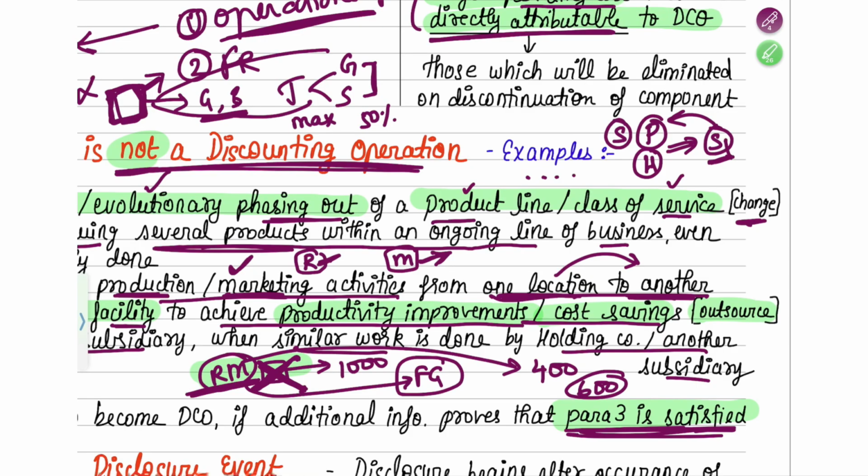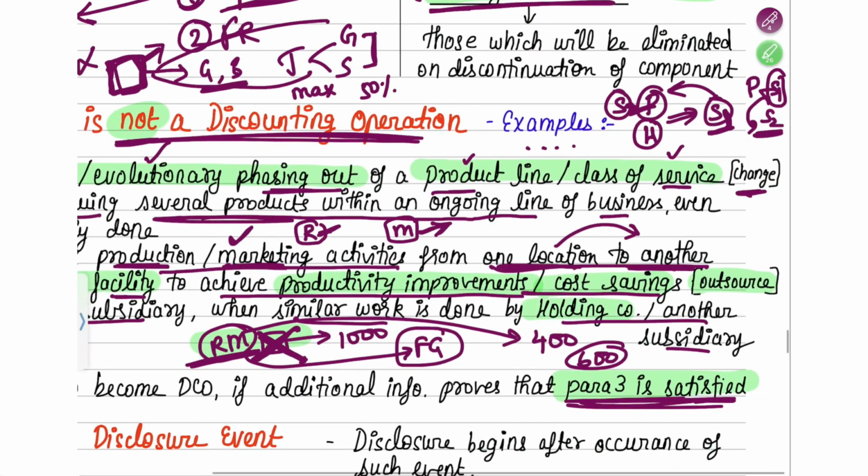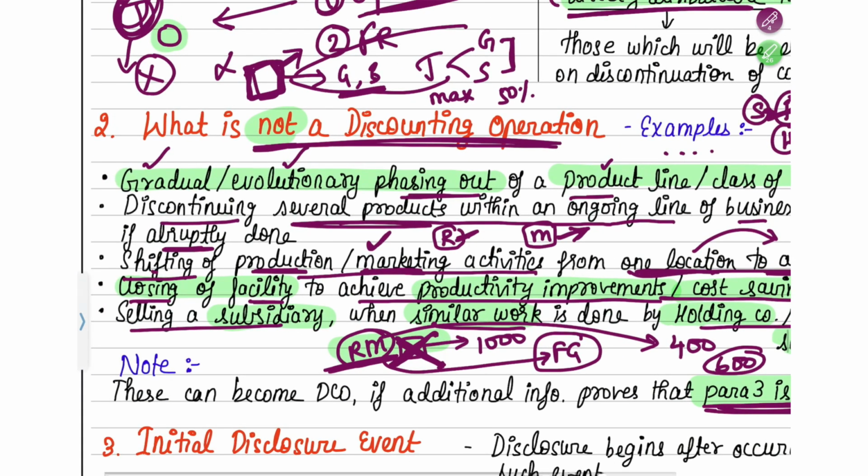So suppose you are planning to close down or sell subsidiary 1, and there is subsidiary 2. The parent company has two subsidiaries, subsidiary 1 and subsidiary 2. Suppose you're planning to sell off subsidiary 1, and even if subsidiary 2 is in the same line of business as subsidiary 1, that means either the holding company or another subsidiary of that holding company is doing similar work to that subsidiary, then in such case, if you're selling that subsidiary, it will not be called a